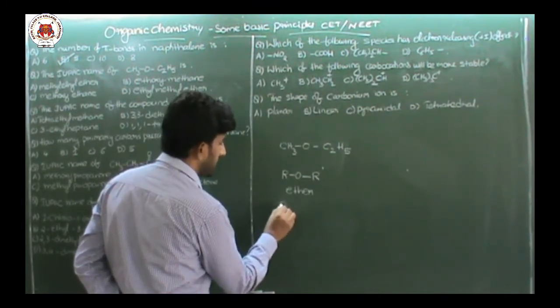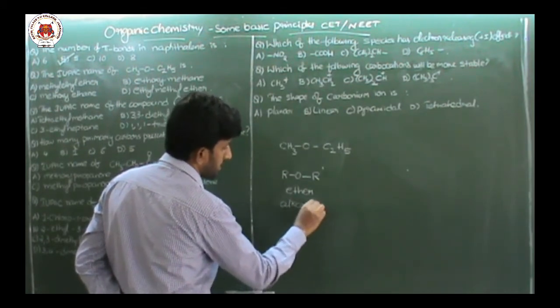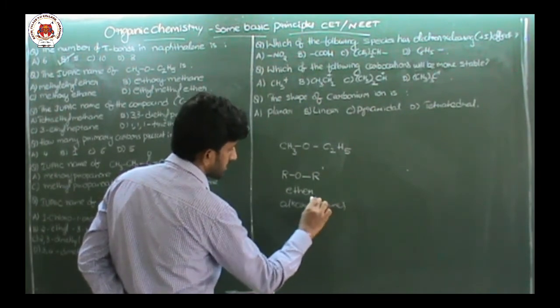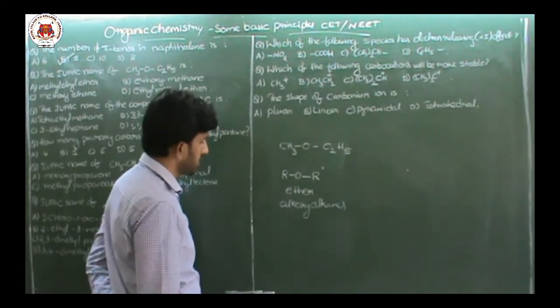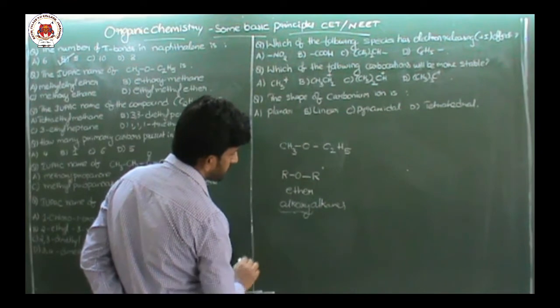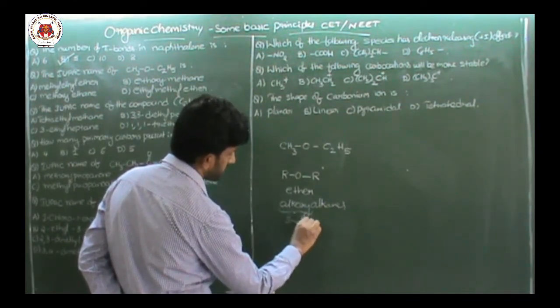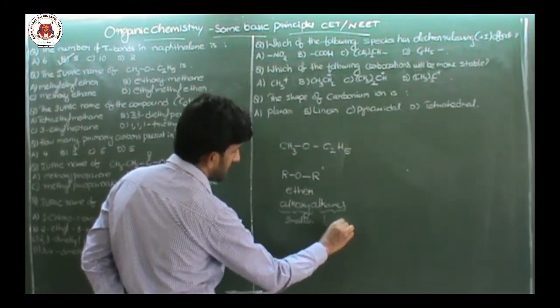The IUPAC name is given as alkoxy alkanes for ethers. Whichever group is smaller is called alkoxy, and the bigger group is named as the parent, that is alkane.